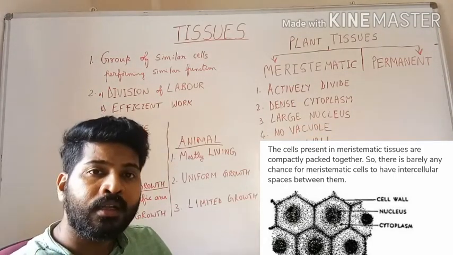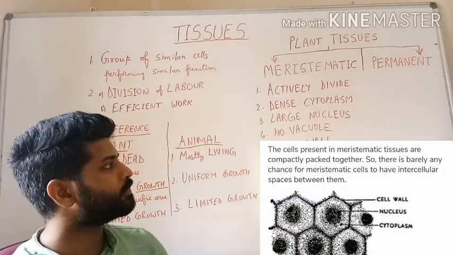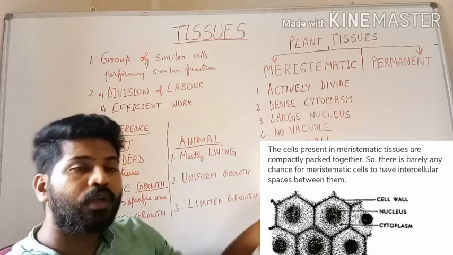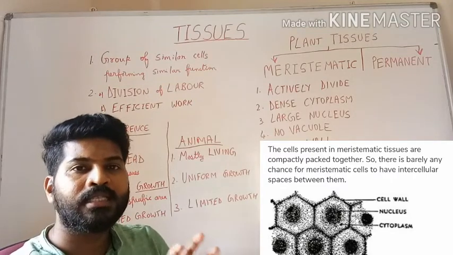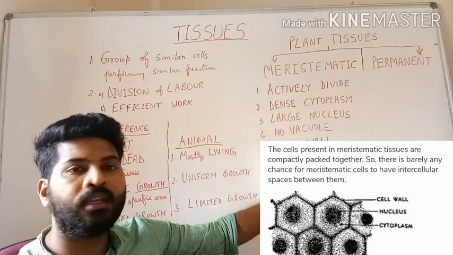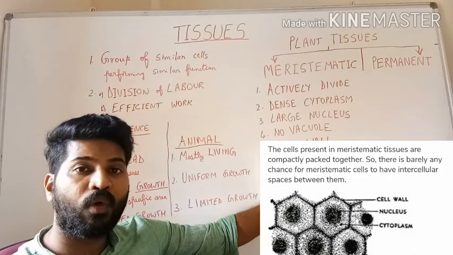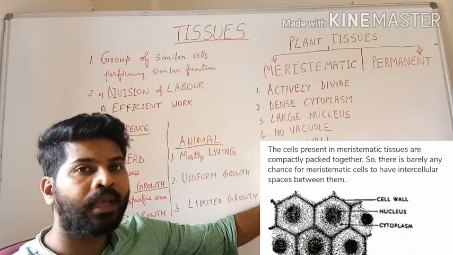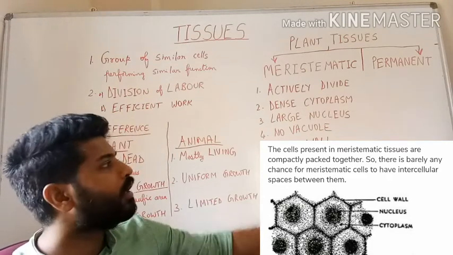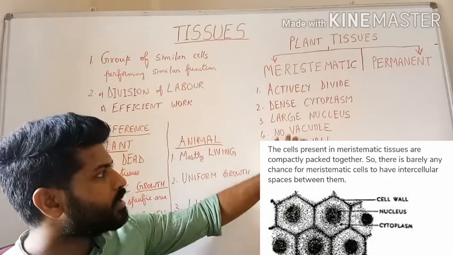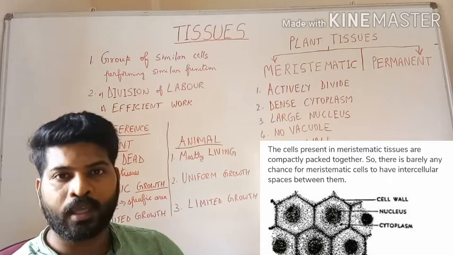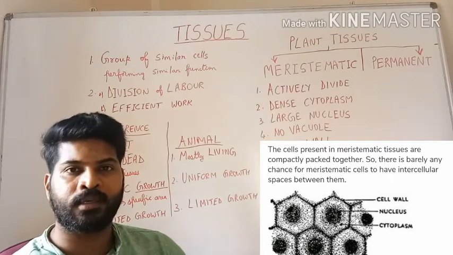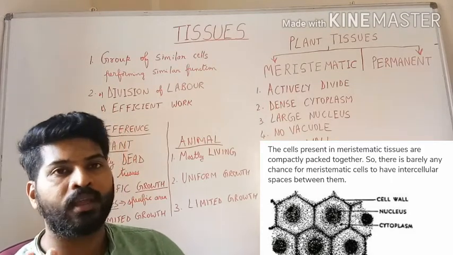This takes place in very short amount of time. The rapid repeated divisions. And because it is dividing continuously, the cell wall is thin. If the cell wall is thick, it will not help in division. And another important point is meristematic cells do not have vacuole. Vacuole is absent. Can you think of a reason why?